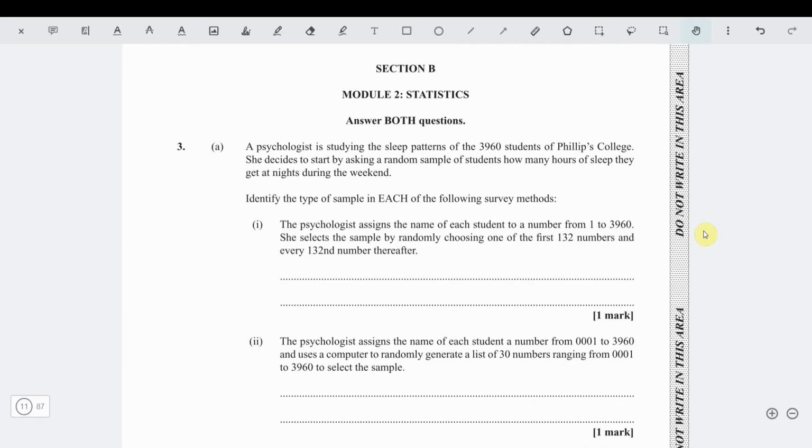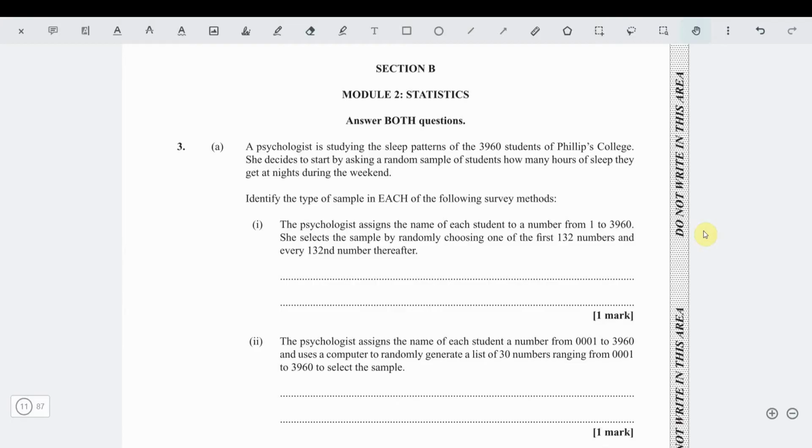Alright, module 2. Module 2 says a psychologist is studying the sleep patterns of 3,960 students of Phillips College. She decides to start by asking a random sample of students how many hours they sleep on nights during the weekend.